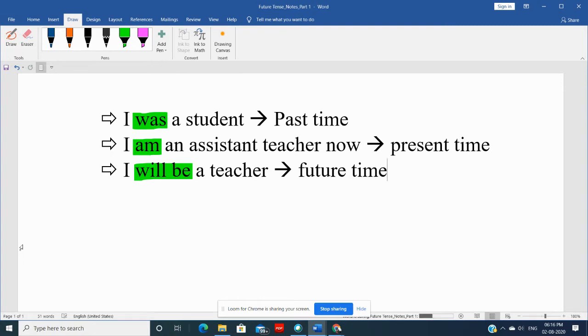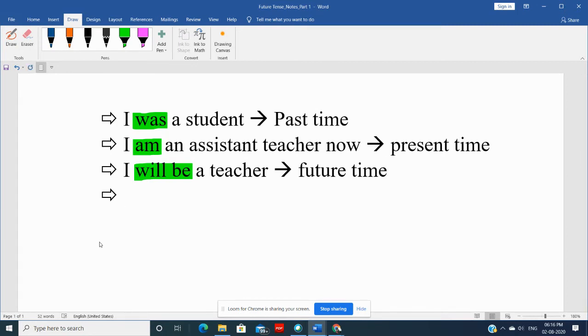Right? Okay. So again, I was a student before, all right? But because I've studied properly, now I am an assistant teacher, and I know that if I work hard, I will be a teacher. All right? So this is how you can just change your sentences depending on what you want to say.